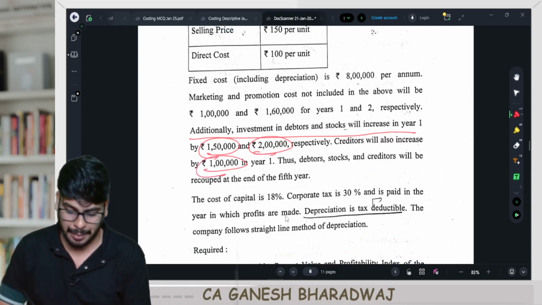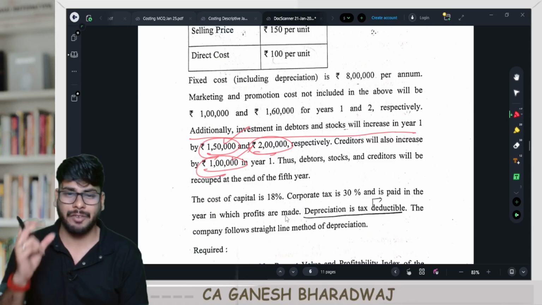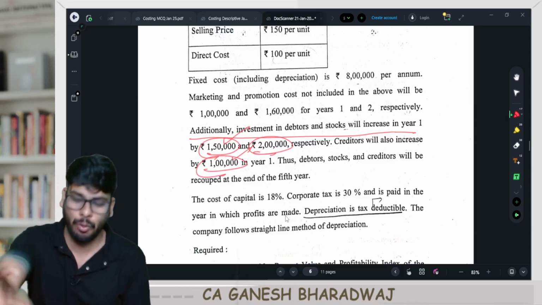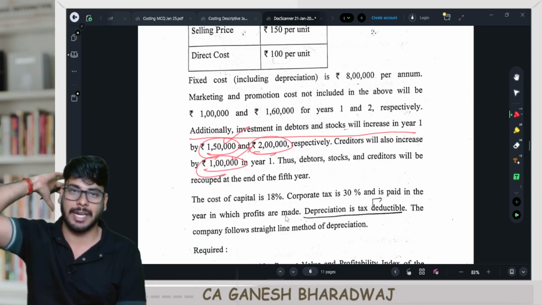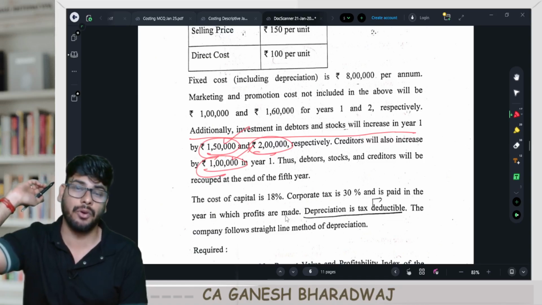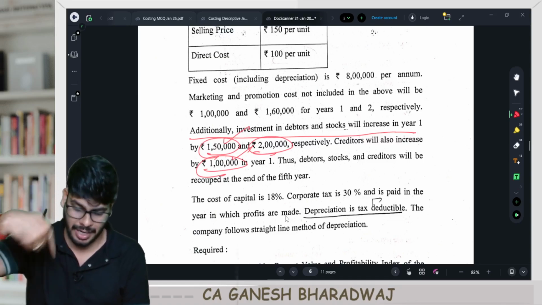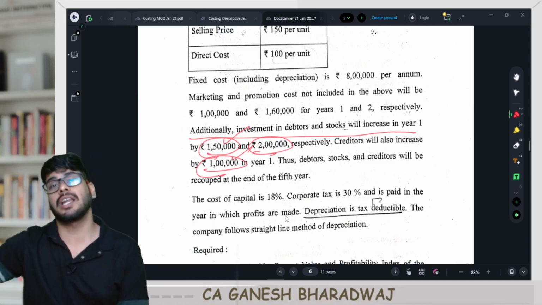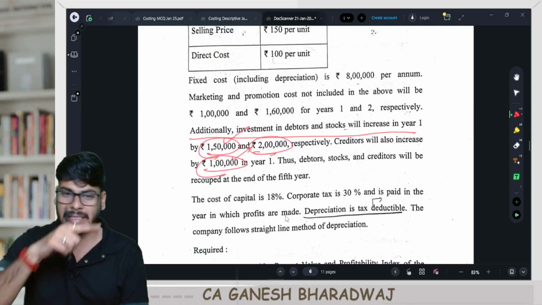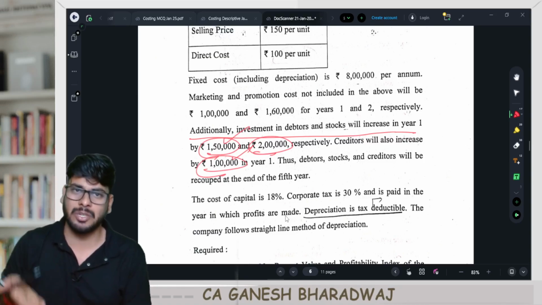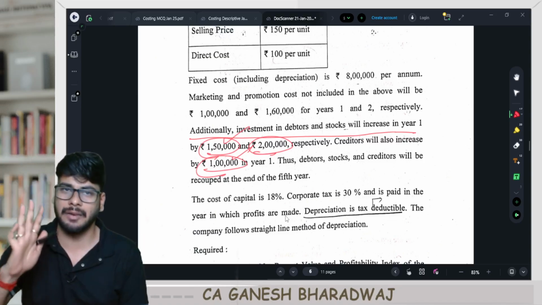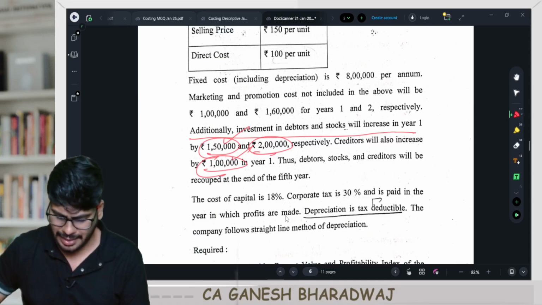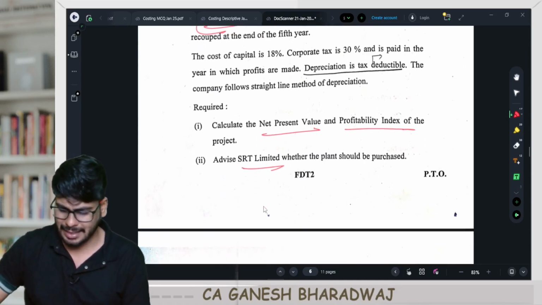So in year 1, what happens? Current assets increase by 1,50,000. Current liabilities increase by 1 lakh, which means the net of 50,000 needs to be an outflow at the end of year 1. But don't worry, this amount you will get back at the end of the tenure of the project. So you should treat it as an outflow initially, right now in year 1, and at the end of the life of the project, it should be treated as an inflow. This alone needs to be done. In fact, this was once again a direct question from our institute study material, which we solved in detail in our regular batch as well, right? Once again, guys, a straightforward question only. I think this is also an easy one.